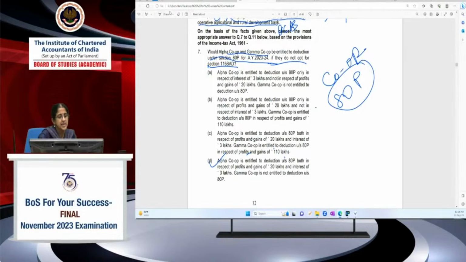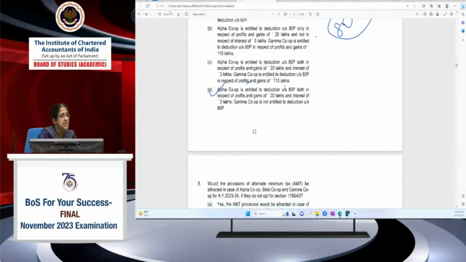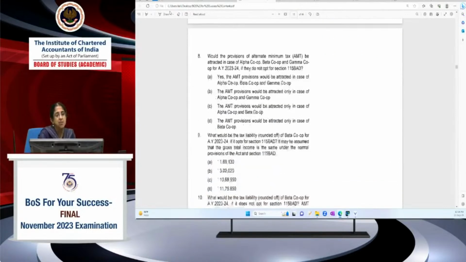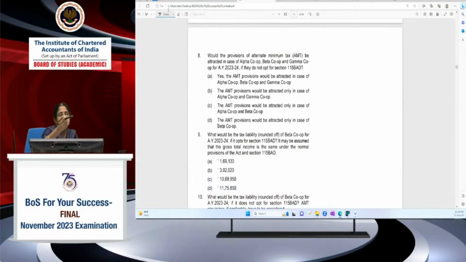Let's go to the next question. I hope this question is clear. Viraj, Ashish. What about the others? I want it to be more participative. Would the provisions of AMT be attracted in the case of Alpha Cooperative, Beta Cooperative and Gamma Cooperative if they do not opt for 115BAD?